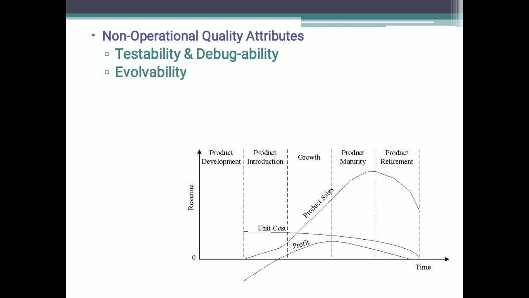Next we have evolvability. This is a term which is closely related to biology, where it is referred to as non-heritable variation. For an embedded system, the quality attribute evolvability refers to the ease with which the embedded product, including firmware and hardware, can be modified to take advantage of new firmware or hardware technologies.